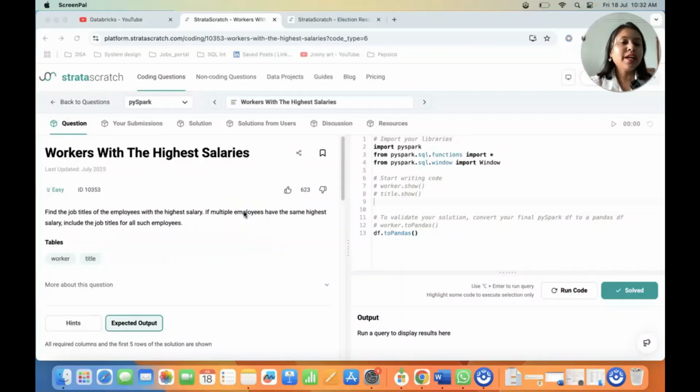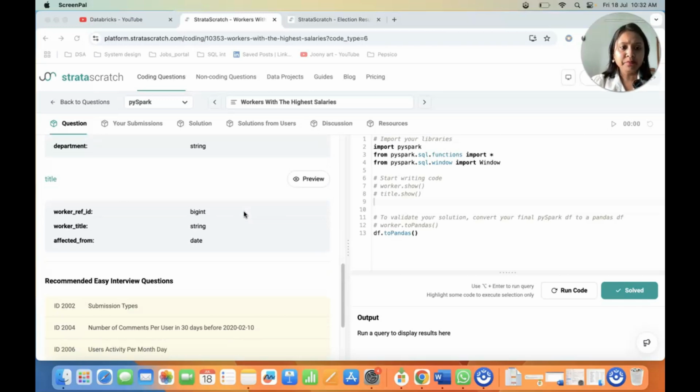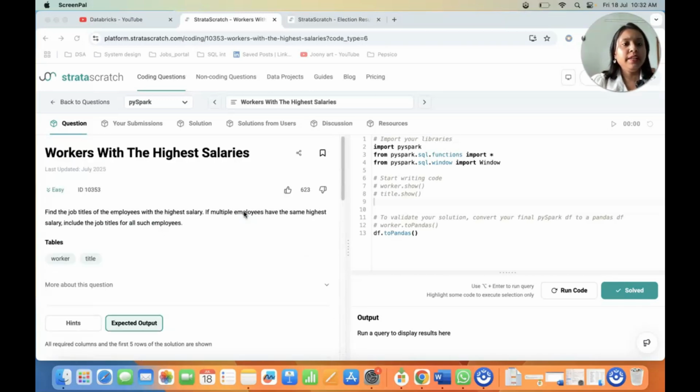Okay, so let's read out the question that is asked. This is a very famous interview question. In this question, we have workers with the highest salary. We need to find the job titles of the employees with the highest salary. If multiple employees have the same highest salary, include the job titles for all such employees.